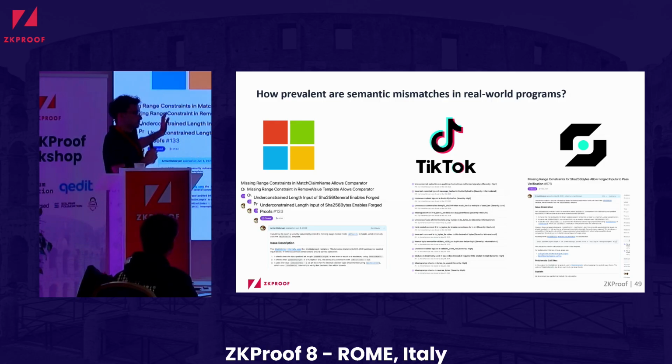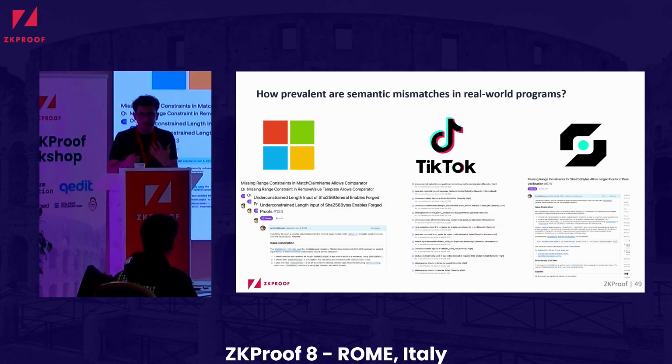These programs range from, for example, Microsoft using zero-knowledge proofs to prove that your mobile driver's license is valid, to TikTok using them in the context of trusted execution environments, etc. We managed to find many vulnerabilities, and we also went on a call with some of them. They merged all of our pull requests. They accepted our fixes for these issues. And the main idea behind these issues is often that these assumptions have been violated.